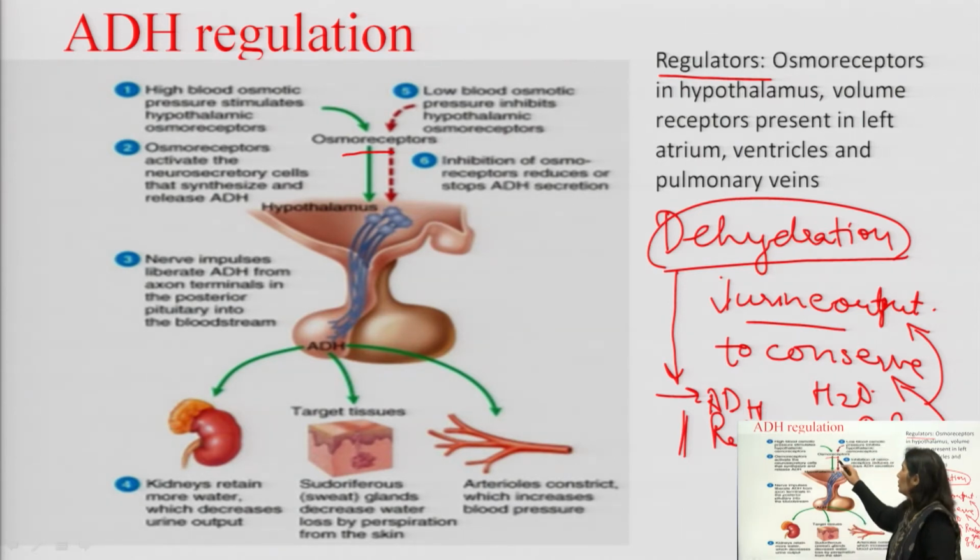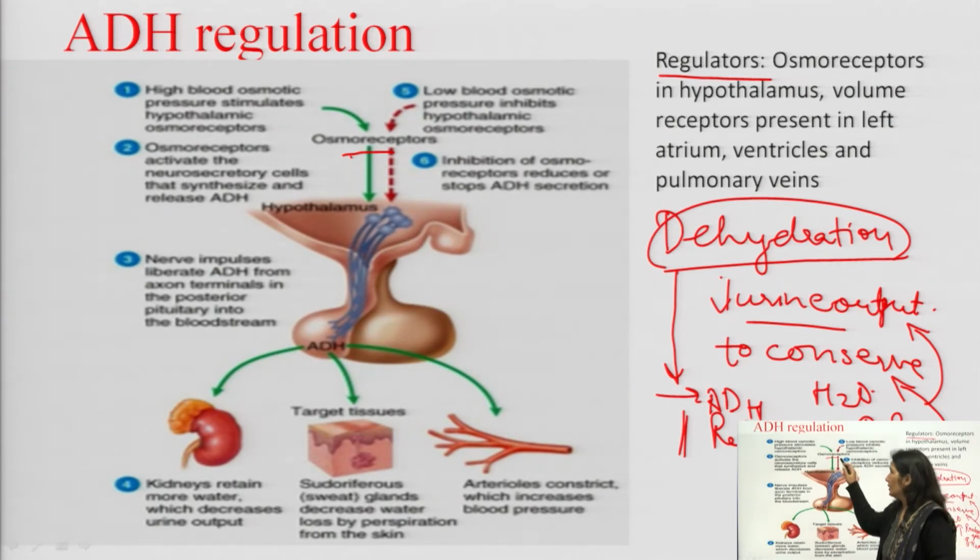So these osmoreceptors क्या करेंगे? They will activate neurosecretory cells that synthesize and release antidiuretic hormone. So whenever there is an increase in the plasma osmolarity, it will be sensed by the osmoreceptors which are present in the hypothalamus.